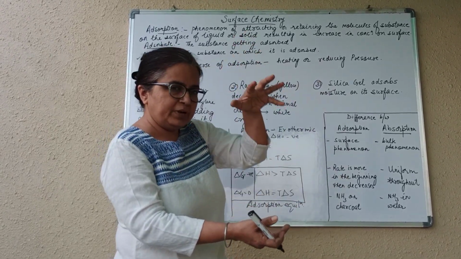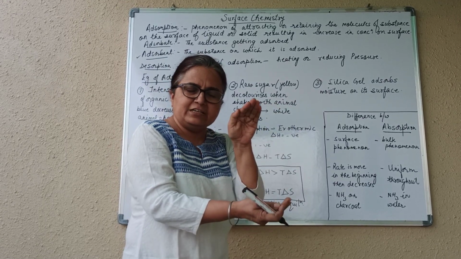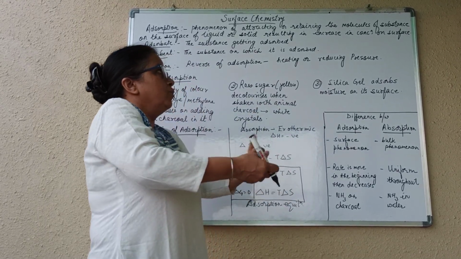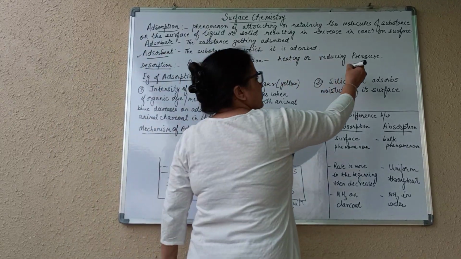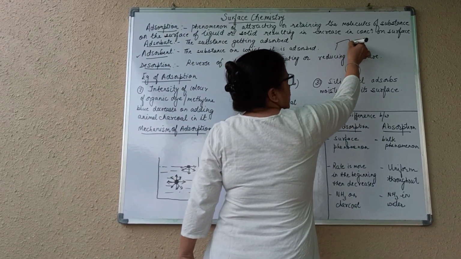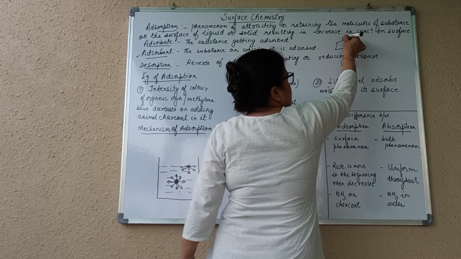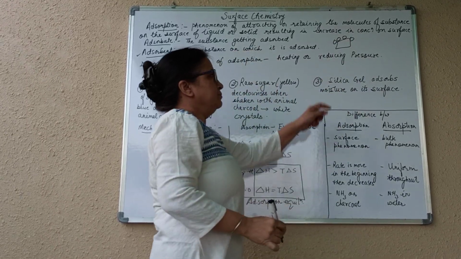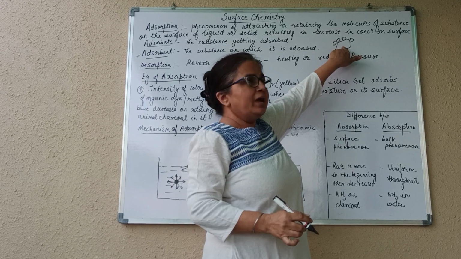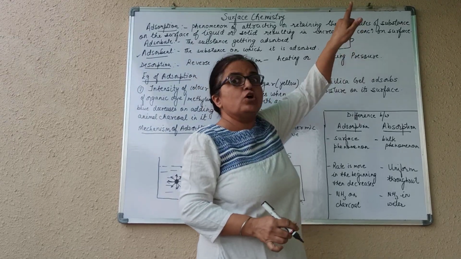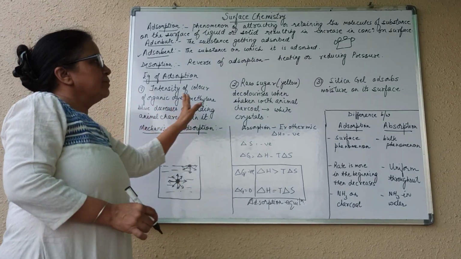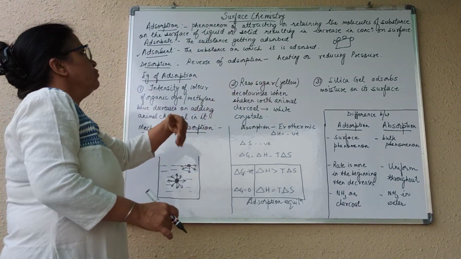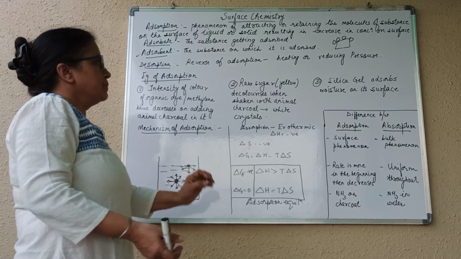By increasing pressure, adsorbate comes and gets adsorbed, and by lowering pressure, it leaves the surface. This is the adsorbent, and what is getting adsorbed is the adsorbate. Got it?